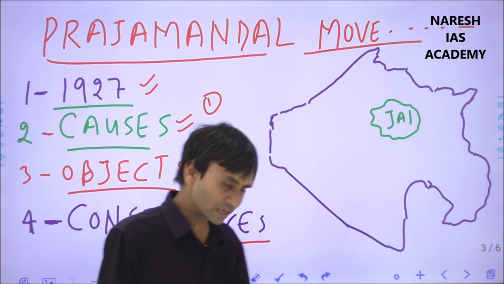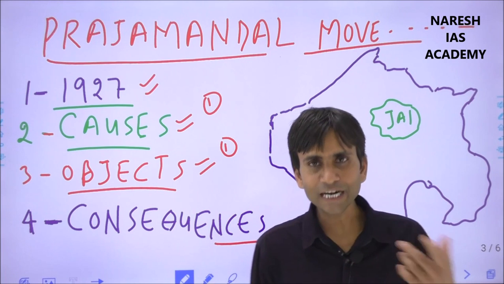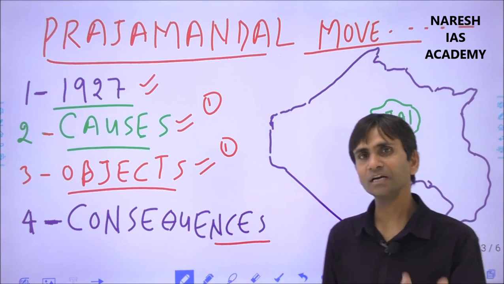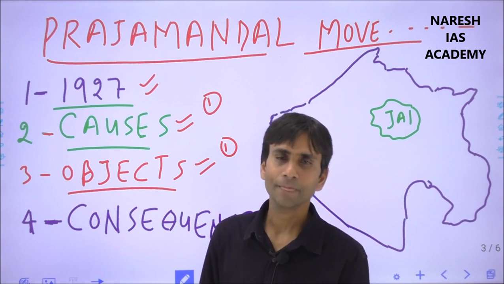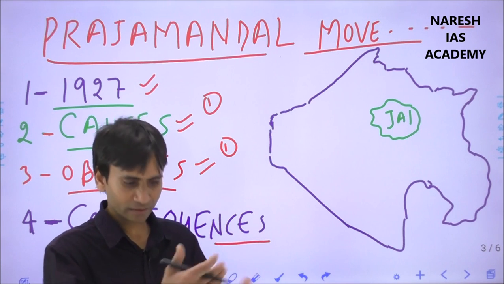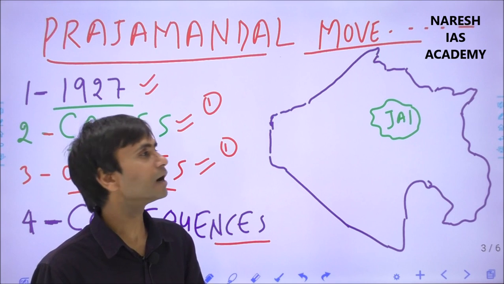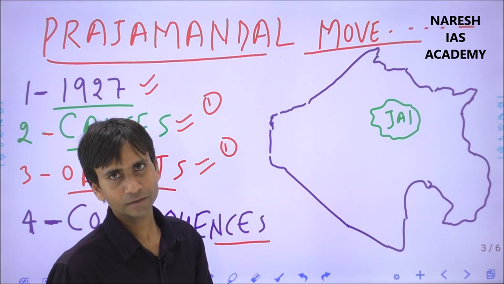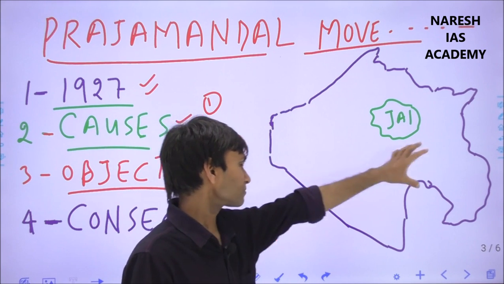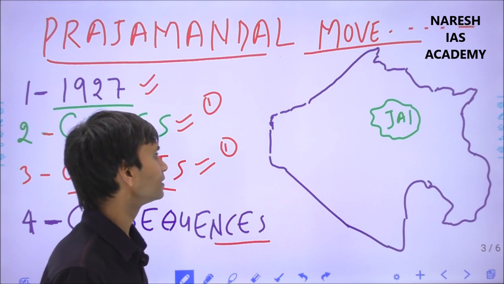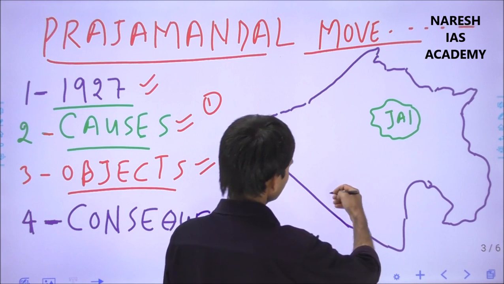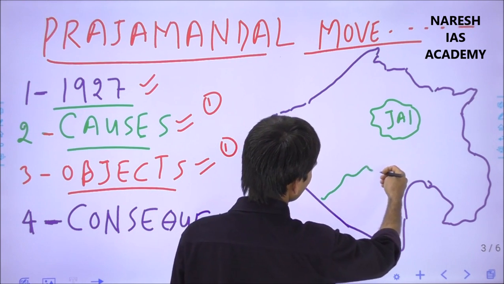The Liberation Front was led by Ramkaran Joshi, Daulatram Bhandari and Baba Harishchandra, and this organization supported the Quit India movement of the Indian freedom struggle. Okay, so this is the history of the Jaipur Prajamandal.